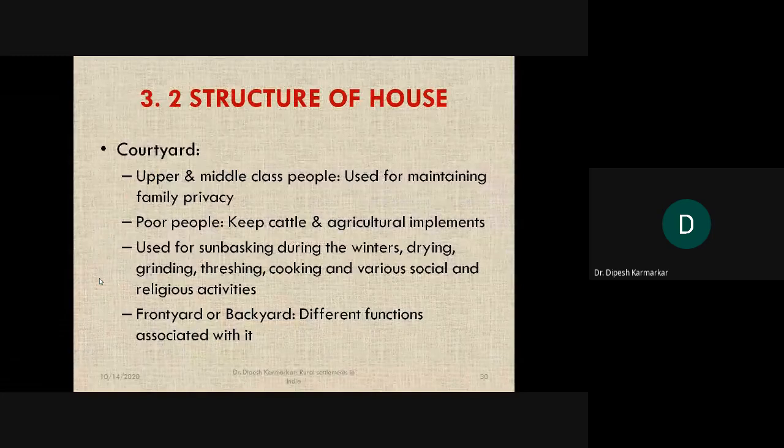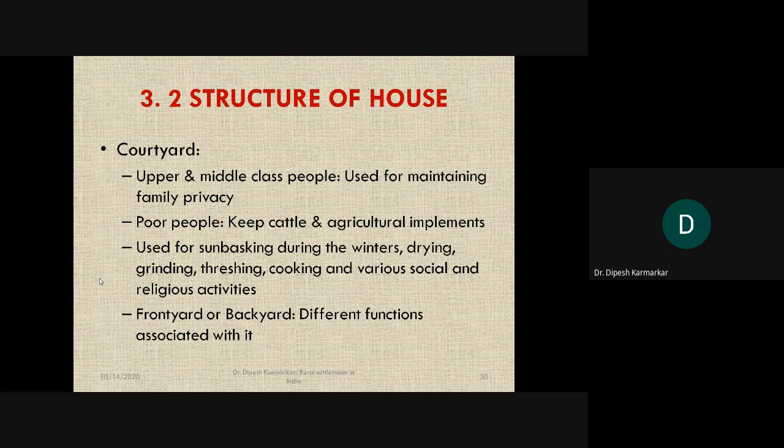Okay, so courtyards are a very unique feature of a house, right? And these are especially used for maintaining family privacy, especially if the courtyards are inside the house, at the center of the house. And in case of poor people's houses, as I said, courtyards are used for keeping cattle, your bullock cart or any other agricultural tools or implements. So class to class, the use of courtyard very much differs.